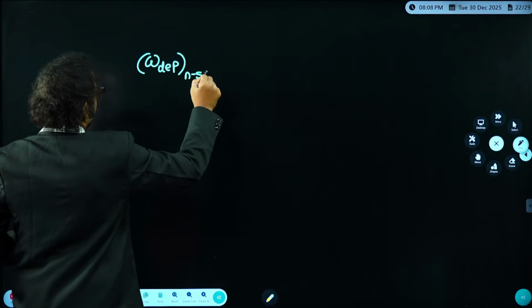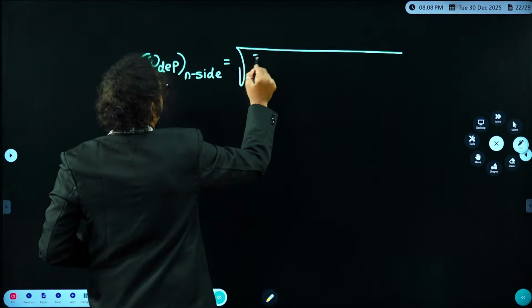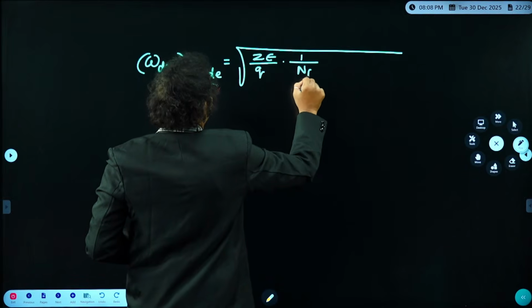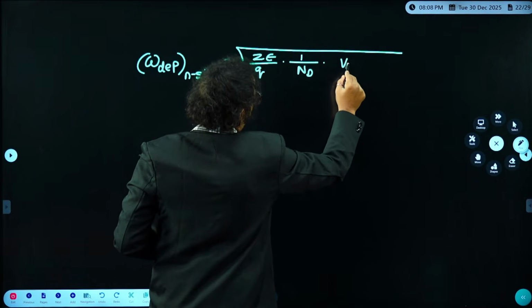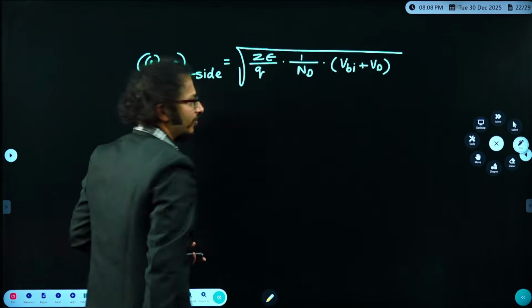Depletion width of N side. Now, it is equal to 2 epsilon by Q into 1 by ND into built-in voltage plus diode voltage, because it is a reverse bias. Am I right, dear students?